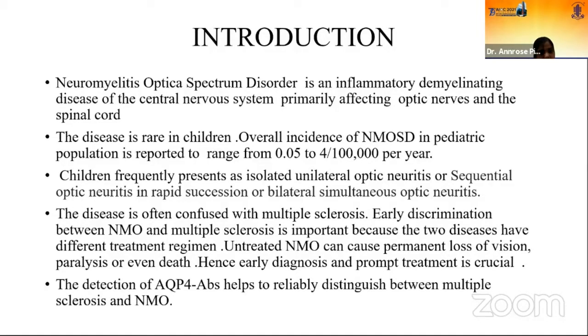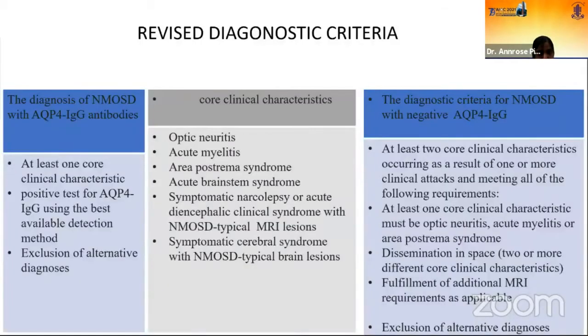The disease is often confused with multiple sclerosis. The early discrimination between neuromyelitis optica and multiple sclerosis is important because the two diseases have different treatment regimens. Untreated neuromyelitis optica can cause permanent loss of vision, paralysis, or even death. Hence, early diagnosis and prompt treatment are crucial. The detection of aquaporin-4 antibodies helps us reliably distinguish between multiple sclerosis and NMO.